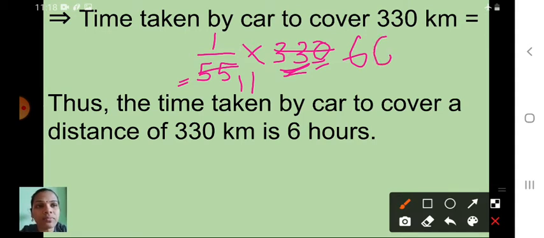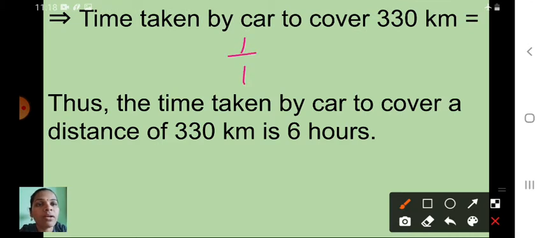Again here 11 and 66. What is a common factor? Very good, 11 is a common factor. 11 ones are 11 and 6 11s are 66. So 1 upon 1 into 6.